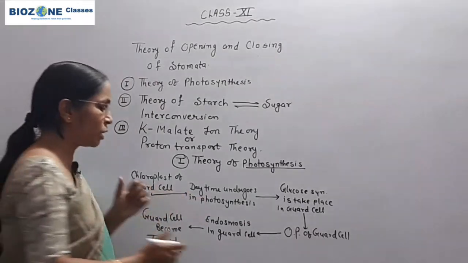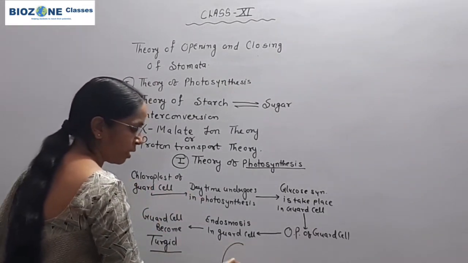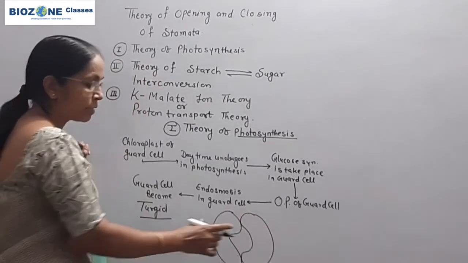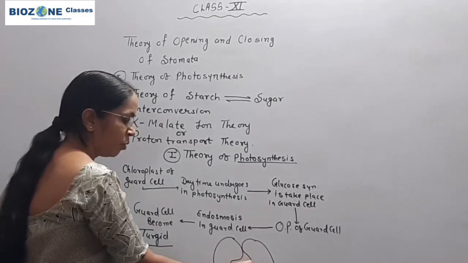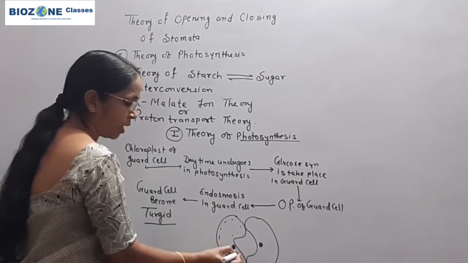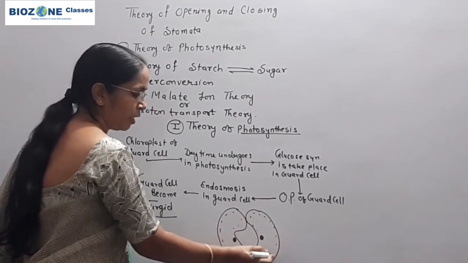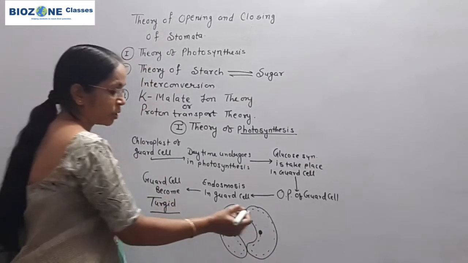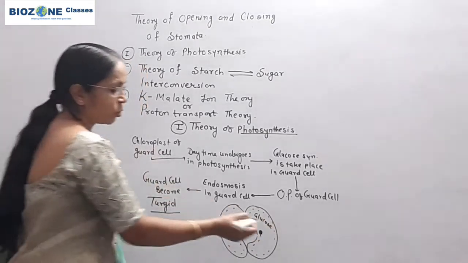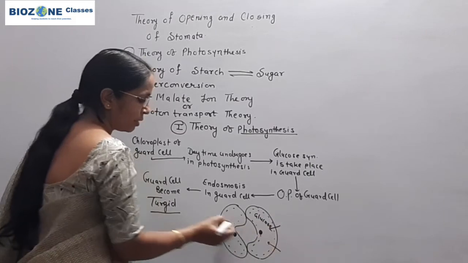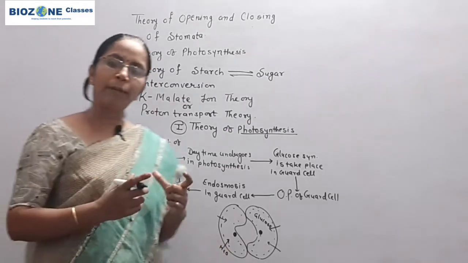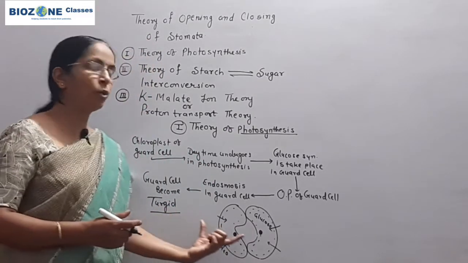So for this entire process, recall the structure of stomata. Here I only show the two guard cells along with the stoma, and I am not going to explain the accessory cell here. These are the two guard cells with the nucleus and a number of chloroplasts. During daytime the chloroplasts are responsible for photosynthesis, so the concentration of glucose increases. When the concentration of glucose increases, water starts to enter the guard cell from the accessory cell. The guard cell becomes turgid and the stomata opens during the daytime.